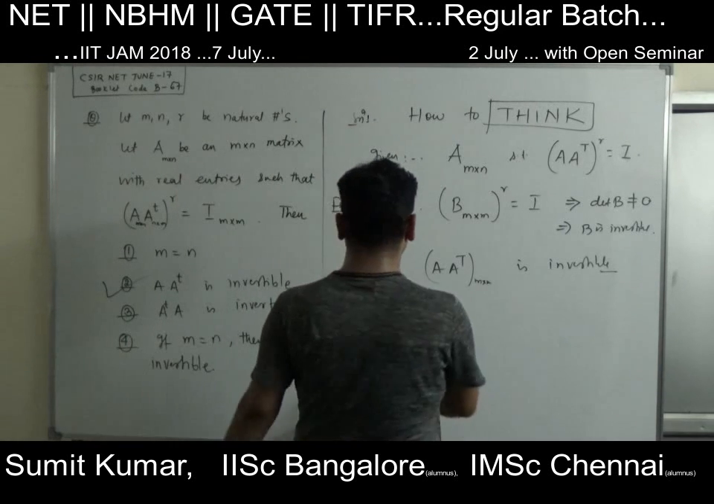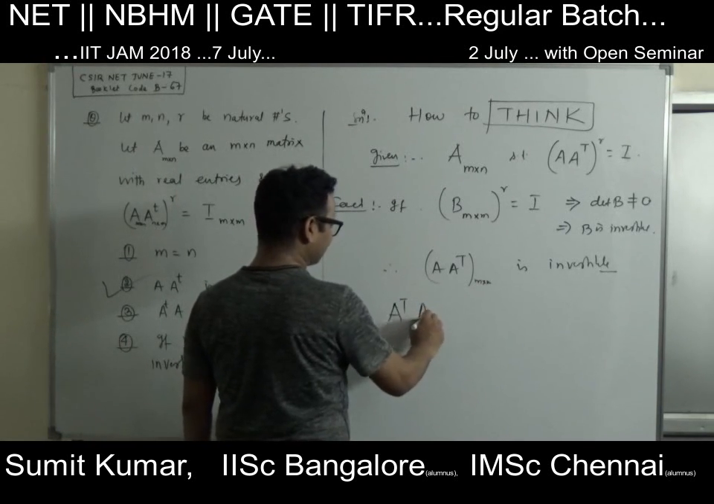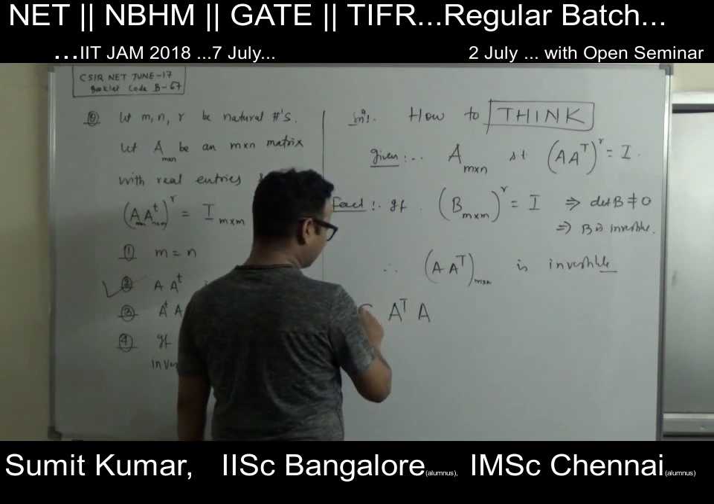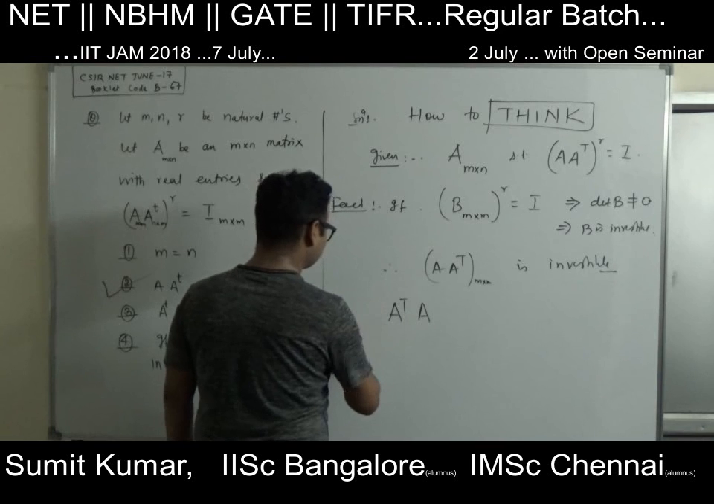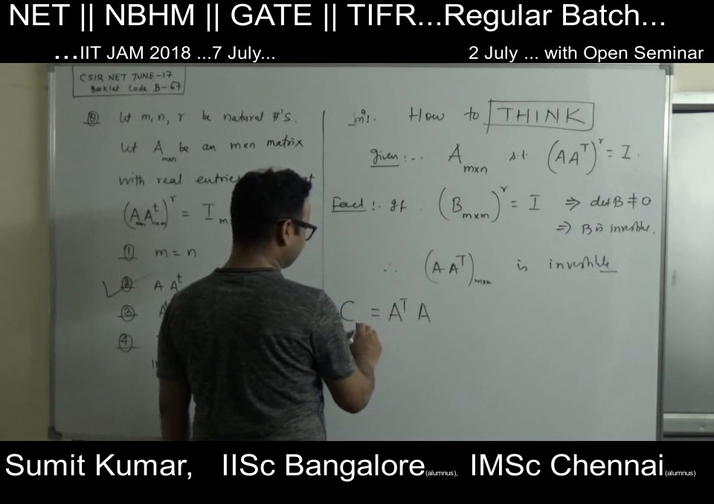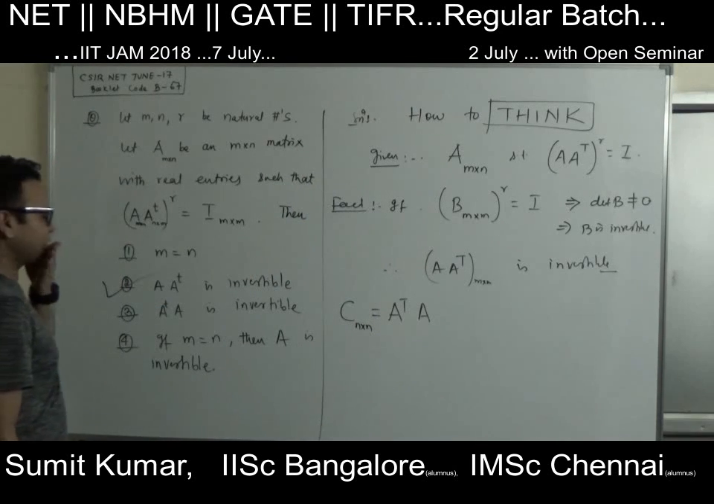Simplest, right? What about the second? What can you say about the matrix A transpose A? Well, let's call this matrix C. This matrix is of size n cross n. What can you say about this matrix C?